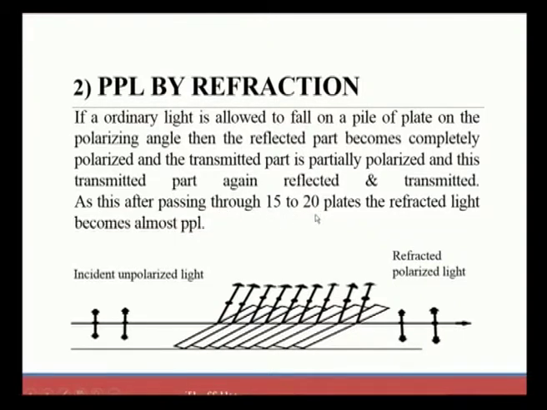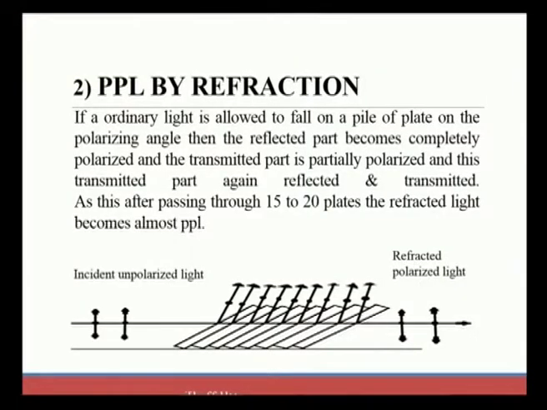Here, we are going to have different plates, a pile of plates set together, with paper placed in between every plate. To this medium we send the incident light at the Brewster angle, since the previous method gave only partially polarized light. By using refraction through the pile of plates, we can get 100% or more polarized light than what was previously produced.